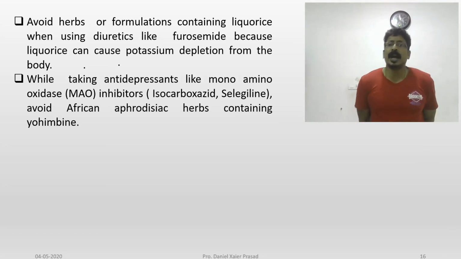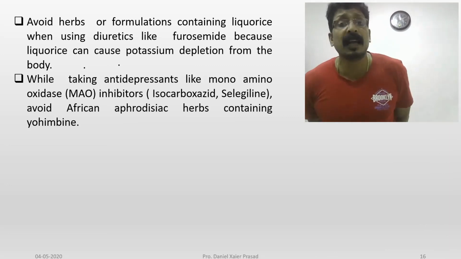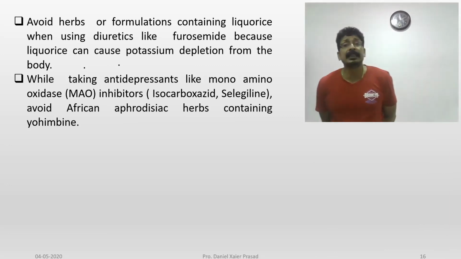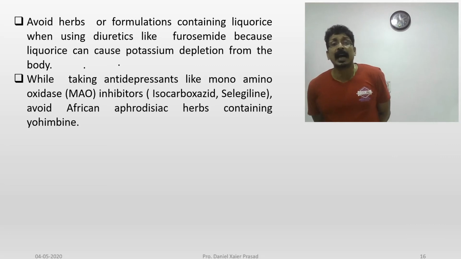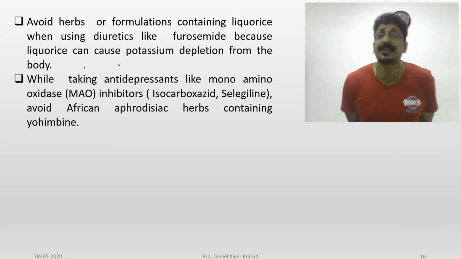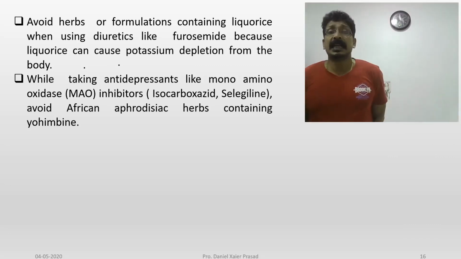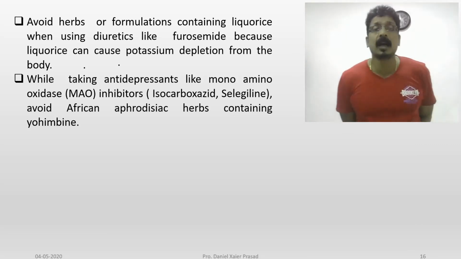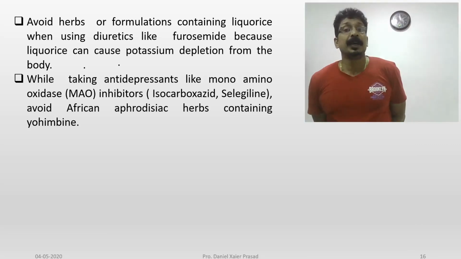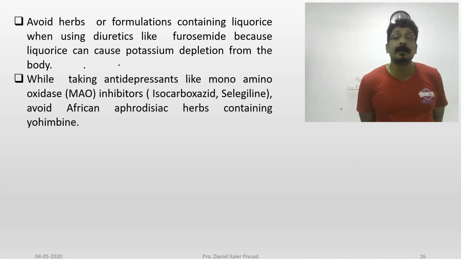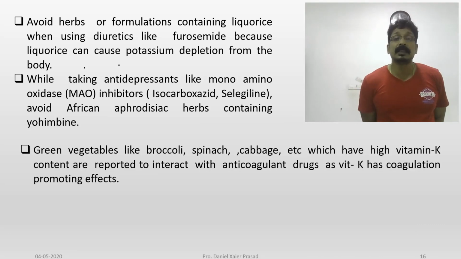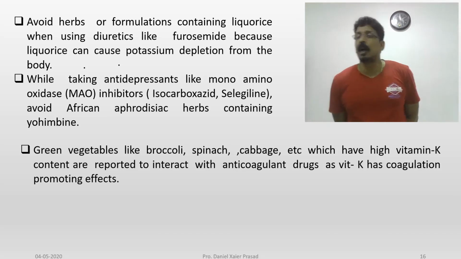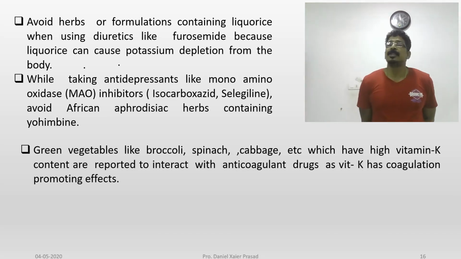Yohimbine can be used for erectile difficulties in males. Suppose a psychotic patient taking an MAO inhibitor is given yohimbine along with it, it sometimes causes very big damage and difficulty in breathing. So these two drugs should not be combined.